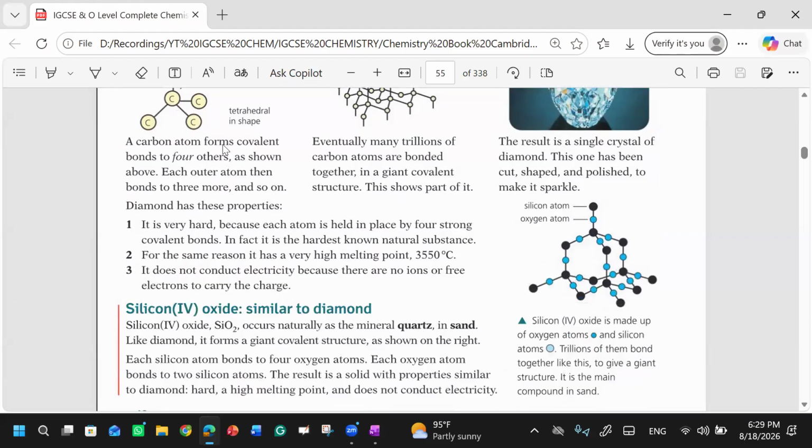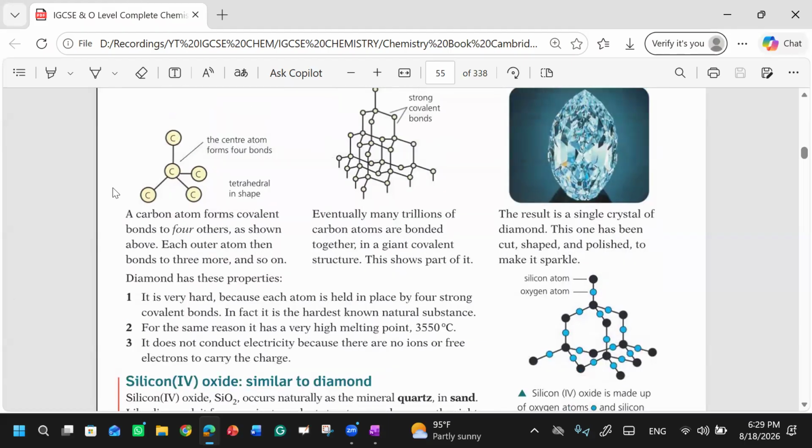Every carbon atom is making four strong covalent bonds. That's why we say diamond is the hardest natural substance. For the same reason, it has a very high melting point, 3550 degrees Celsius. One more property we have discussed is that it cannot conduct electricity.